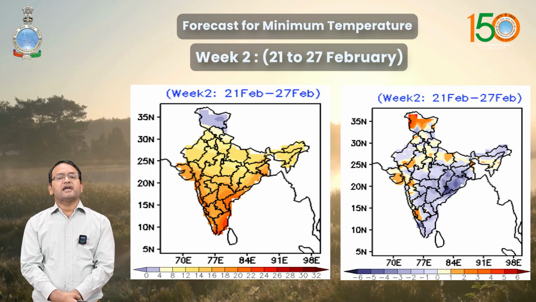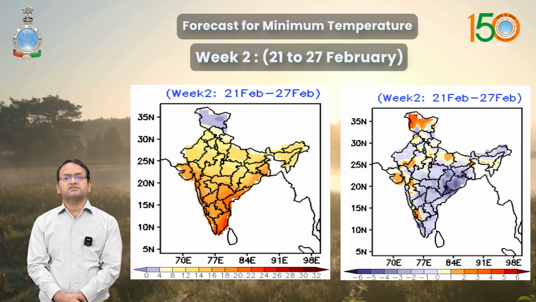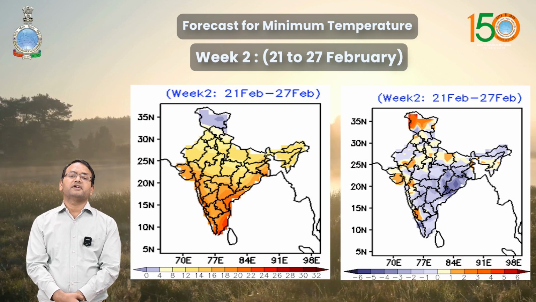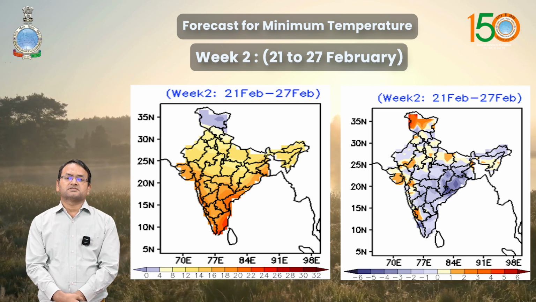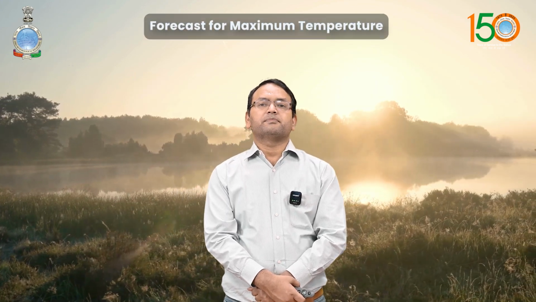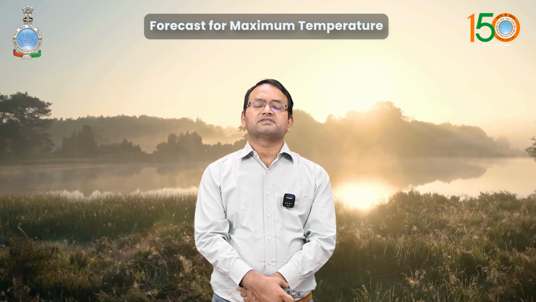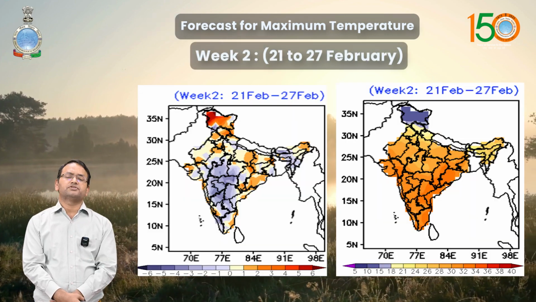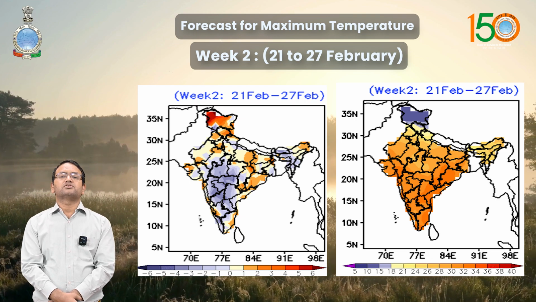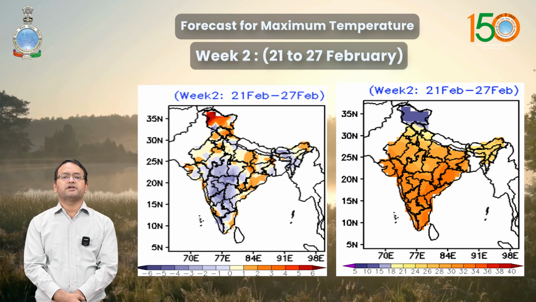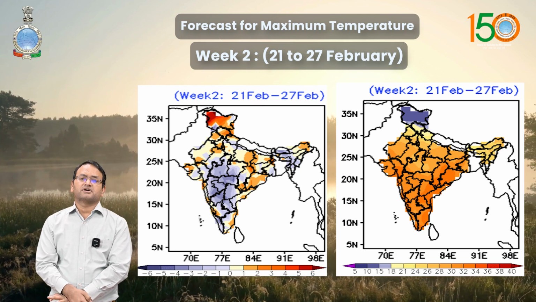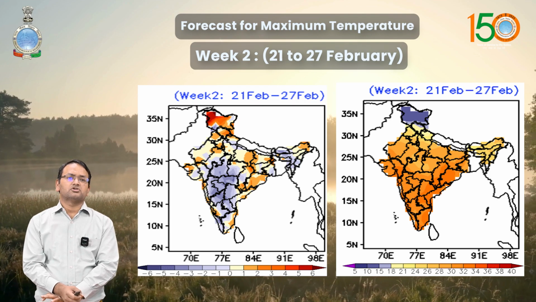The minimum temperature is likely to be below normal by 2 to 4 degrees Celsius over many parts of east and adjoining east central and north peninsular India, and 1 to 2 degrees Celsius above normal over northwest India during week 2. For the maximum temperature, week 1 we have already discussed in our weekly briefing. In week 2, the maximum temperature is likely to be above normal by 1 to 2 degrees Celsius over many parts of northwest India and east India, and there is no probability of cold wave conditions over any part of the country during week 2. This is also highlighted here.